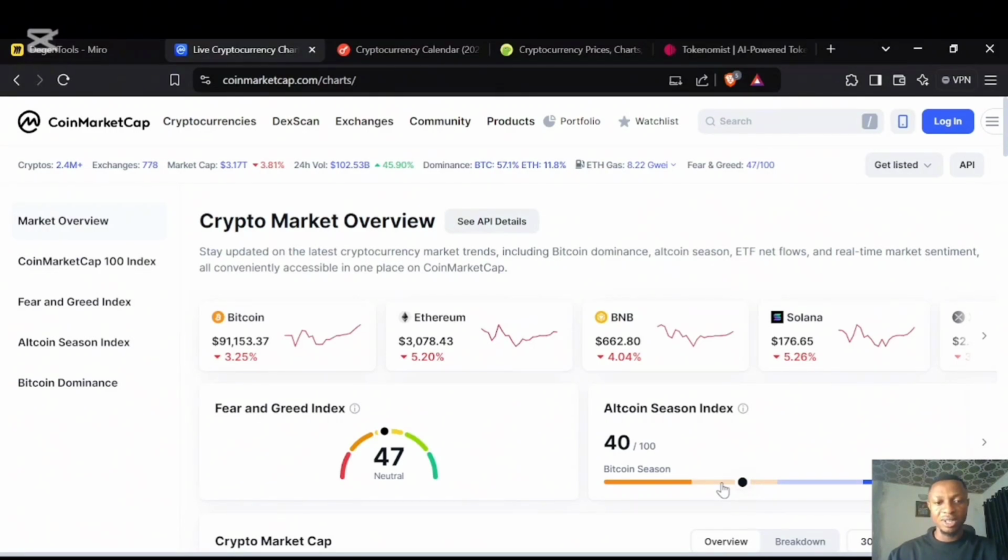Okay, so with this data now, you are able to speculate that you can start positioning to get altcoins if you don't want to hold Bitcoin, because with Bitcoin you barely get a 300% or 200% return on investment with the current market stand. But with altcoins, you can easily make 300%, 500%, 10,000%, or even more. Now, this is the information here. So the market is slightly fearful, which is good, and we are slightly into Bitcoin season, which also is good, giving us insight that the altcoin season is going to get started, even pretty hot shortly.